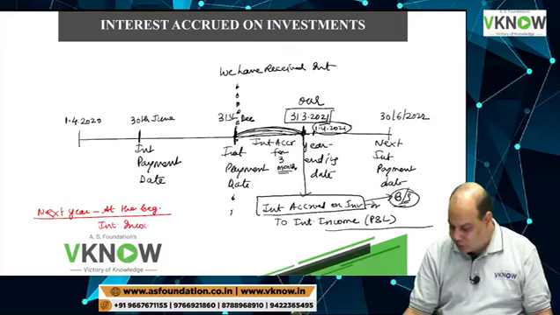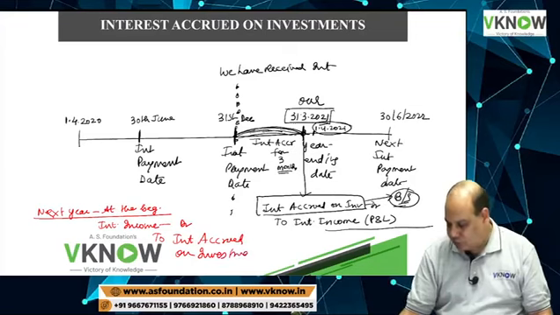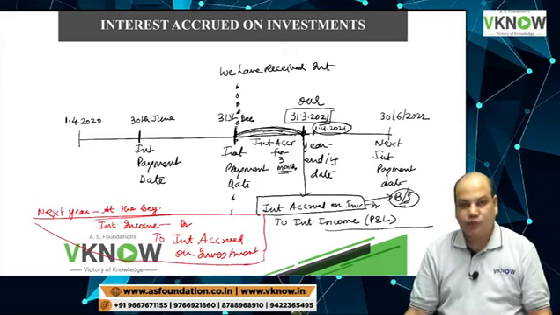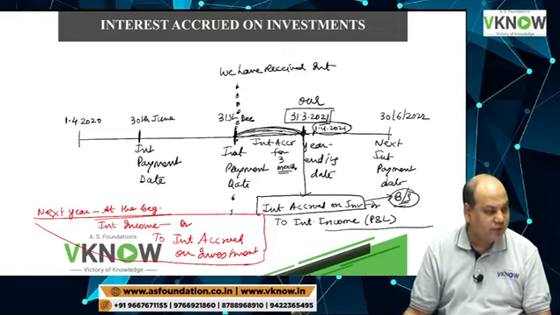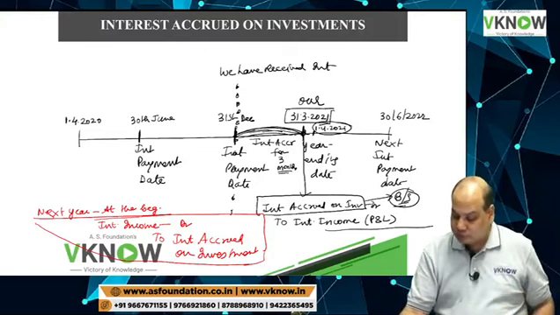Interest income account debit to interest accrued on investment. Reverse the entry because this income will be received in this year for the full 6 months. Don't worry. So reverse the 3 months entry. So the student has to take this care.